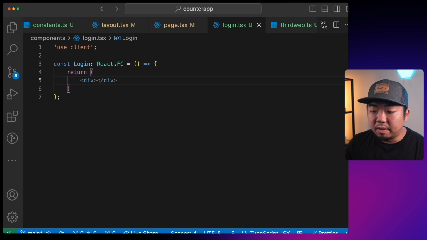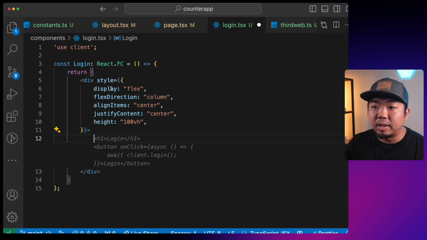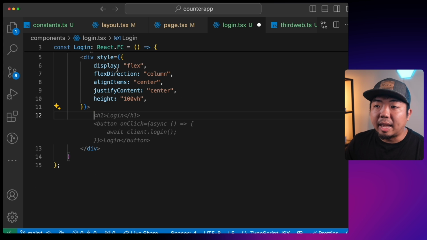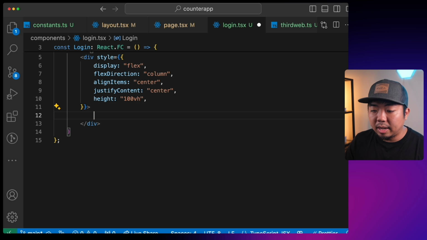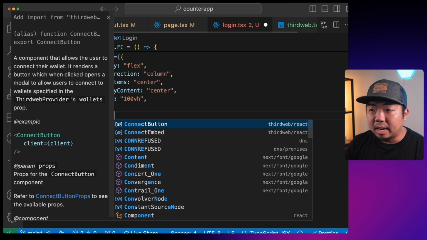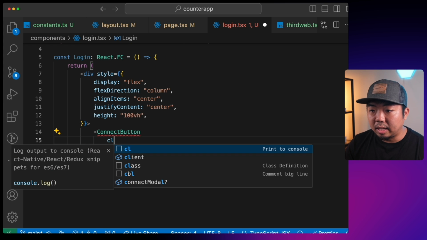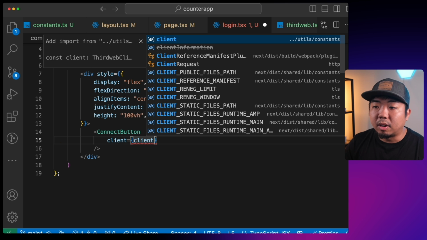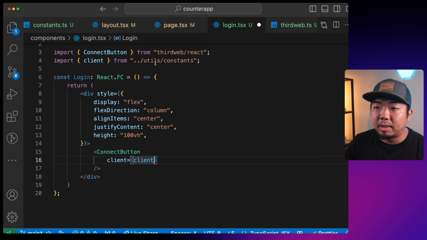And in this div here, we're going to center this div. So I'm going to give it some styling here to center it, which is going to give it a display flex, align everything in the center, and give it a height of 100% of the view height here. And now all I'm going to do here is, again, add that connect button. And with the connect button, we need to provide it with the client, which we're going to provide it with our client variable from our constants.ts file. So you can see here, we're going to import client from that constants file.